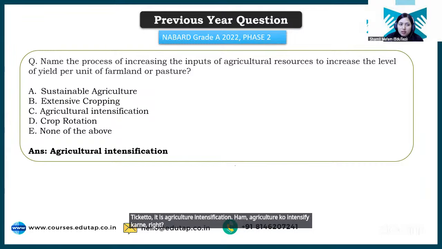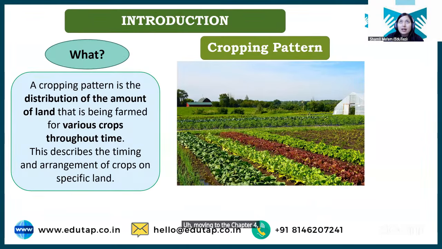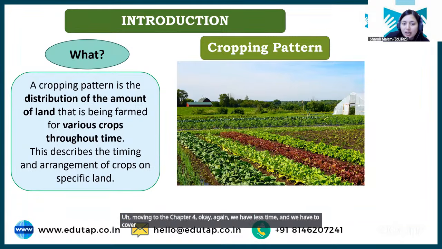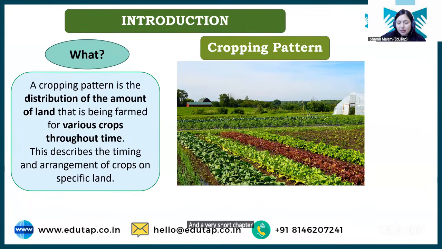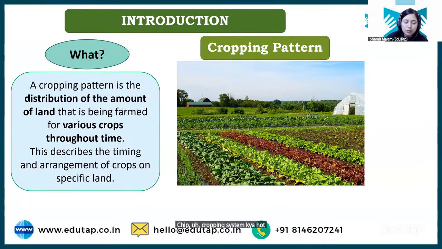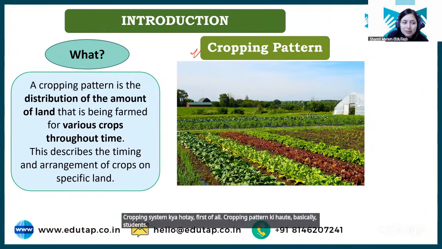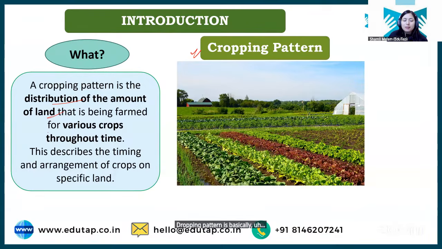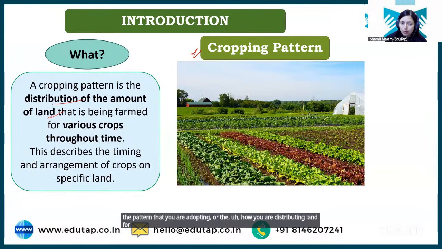Let's move to chapter 4. Okay, again, we have less time and we have to cover this chapter, a very short chapter and very important again, and a very easy chapter, nothing very complicated here, right? Let's go, what is a cropping system? First of all, sorry, what is a cropping pattern basically, students? Cropping pattern is basically the pattern that you are adopting, or how you are distributing land for any crop, for various crops, right?